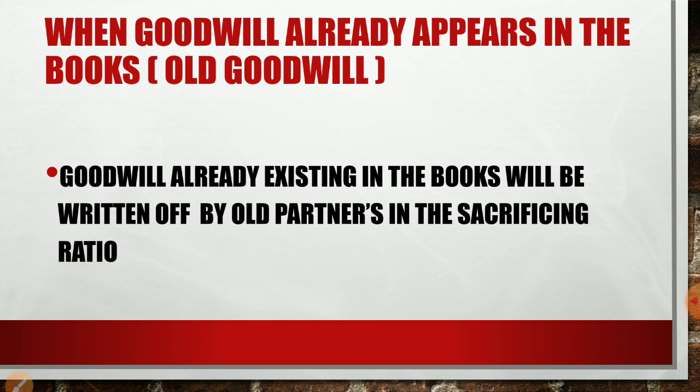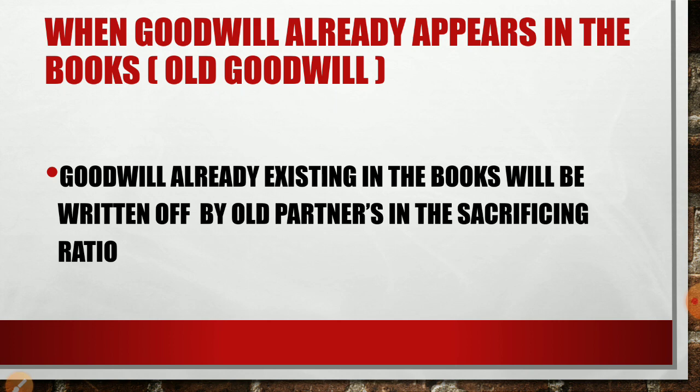Now we'll go to another case of goodwill: when goodwill already appears in the books. Admission is going to take place, but already in the previous year's balance sheet, March 31st balance sheet, goodwill is there on the asset side. So what will we do with that goodwill? It belongs to the old partners. So here that amount of goodwill we will not share with the new partner. Understood? Whenever such a question comes, the whole problem will be solved last.